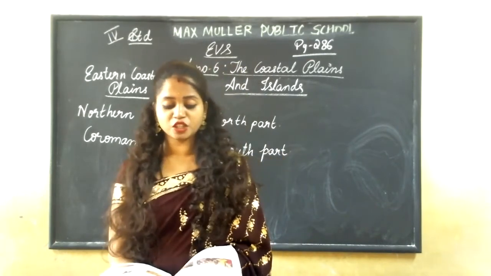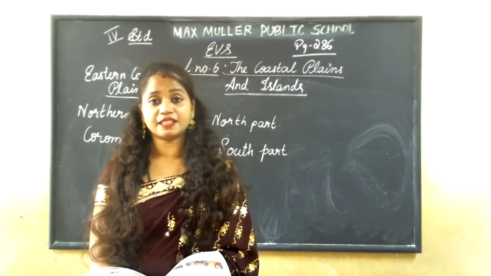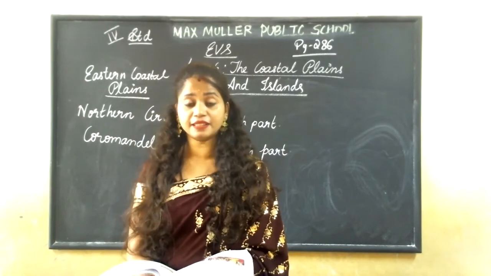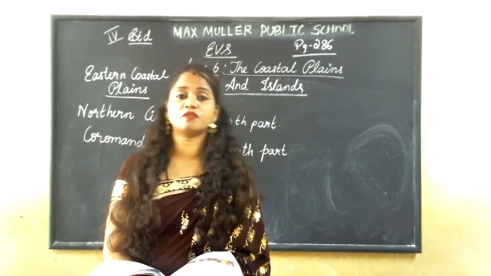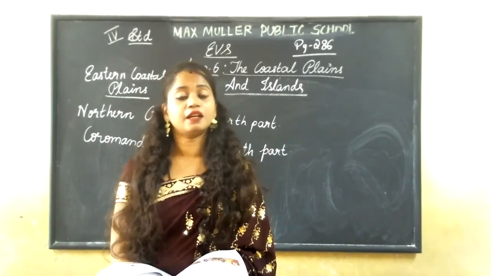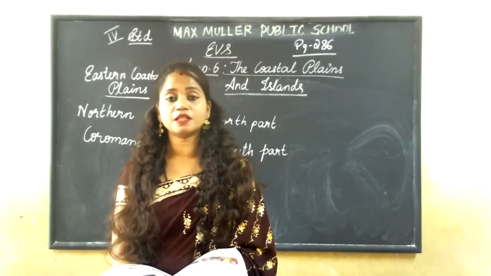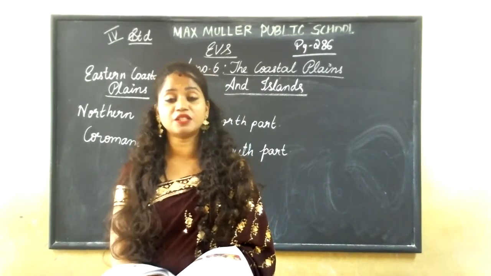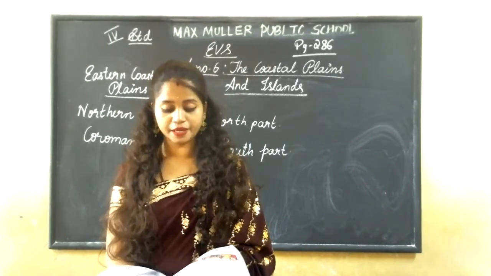The capital city of Gujarat is Gandhinagar, and some of the religious places of Gujarat are Dwarka, Somnath, Pavagadh, etc. Okay, these are some of the important religious places of this state.